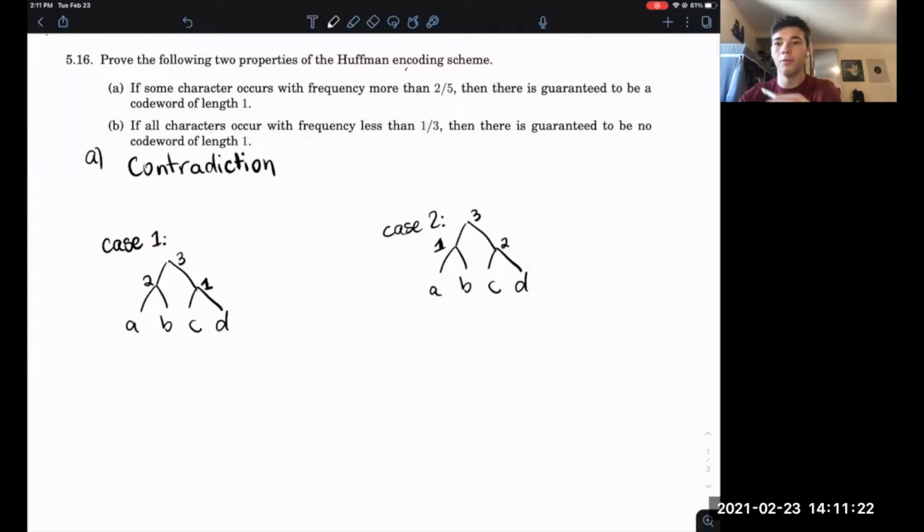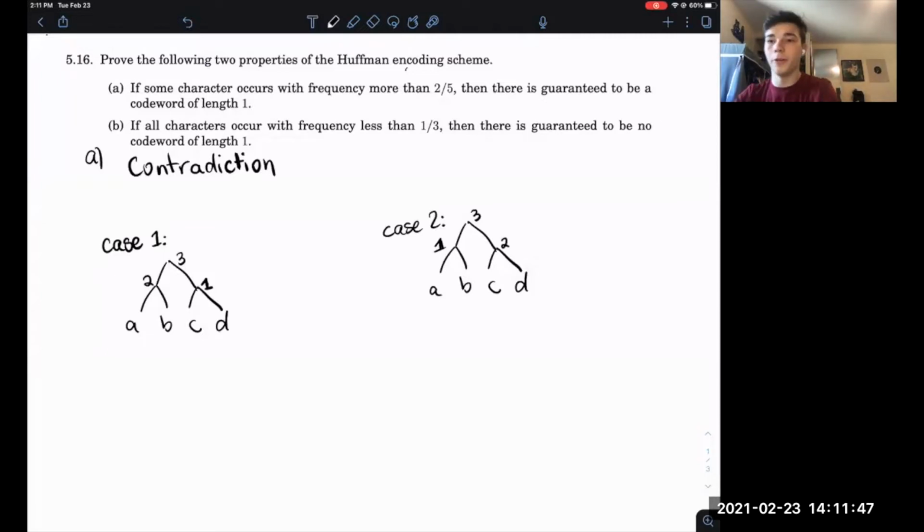Everyone, today I'm going to be going over question 16 from chapter 5 of the textbook. It's going to be on Huffman encoding, and we're going to prove some guarantees on it. So part A: if some character occurs with frequency more than 2/5, then there is a guaranteed to be a code word of length 1. You can pause the video and take some time to try it yourself, but I'll get into it.